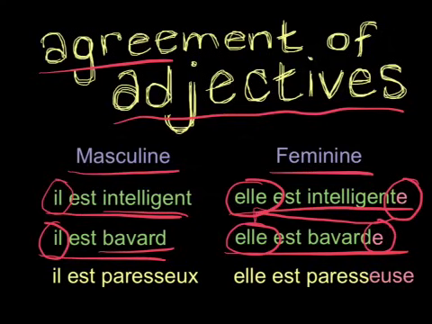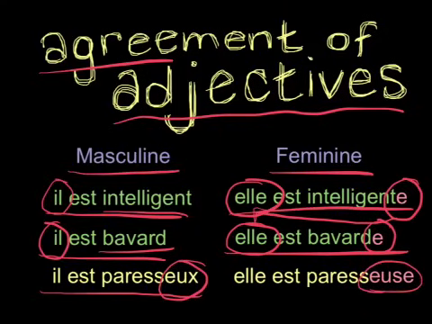In our example in yellow down at the bottom, il est paresseux, this is a new type of adjective. The ending is EUX, and whenever we have an EUX ending in masculine, the feminine version is EUSE. So you'll see here we have elle est paresseuse.